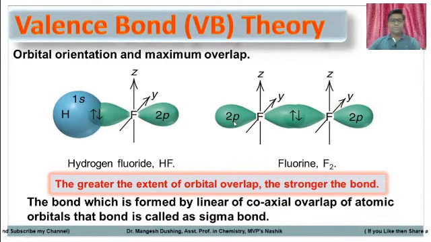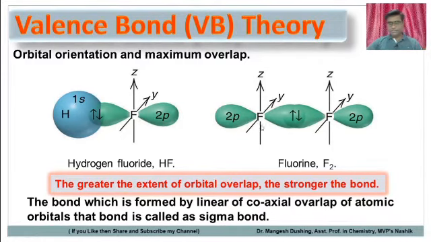So the bond which is formed by the linear or coaxial overlap of two atomic orbitals is called a sigma bond. These are two px orbitals overlapping each other in a linear or coaxial fashion, and the bond which is formed between these two fluorine atoms is called a sigma bond.